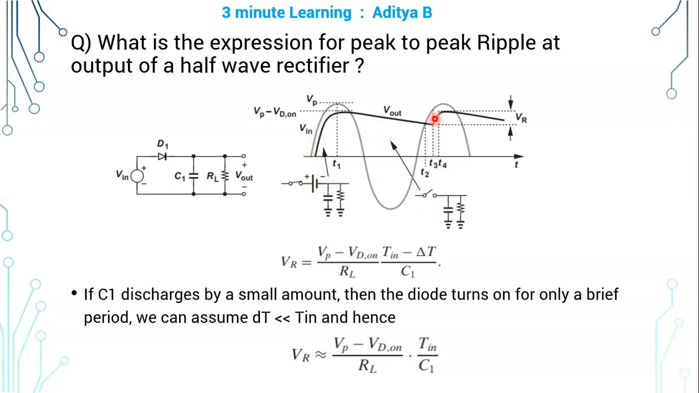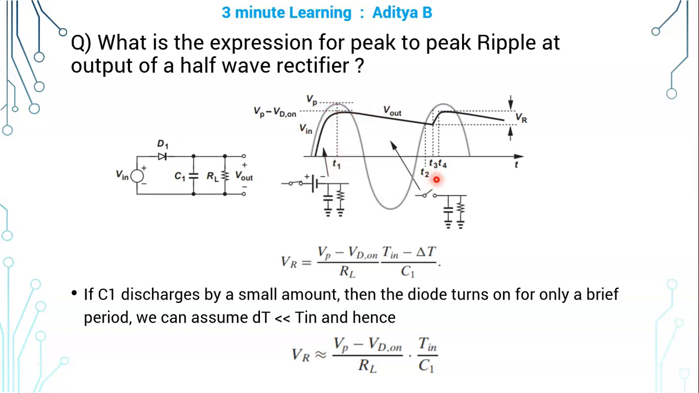If you observe the output waveform of this half-wave rectifier from 0 to T1, this diode is on. The capacitor will try to charge to the maximum value of the input voltage minus the drop across one diode, that is Vp minus Vd on.